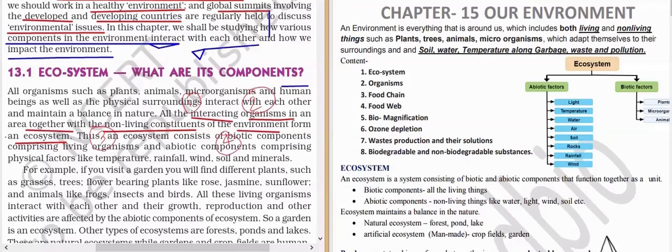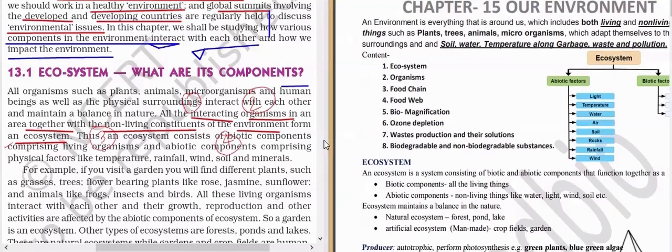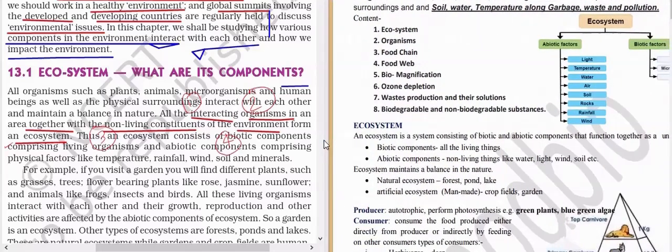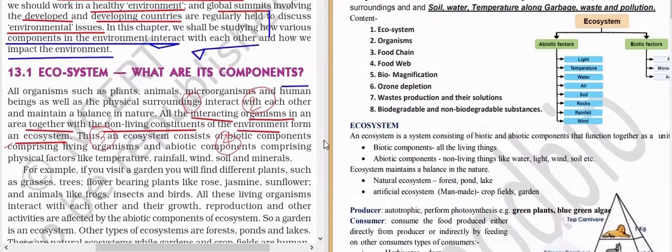Then that is the definition of the ecosystem. You can write that interaction of organisms with the non-living things of the environment is called an ecosystem. Okay, this is the thing. And if you want to add more, that is biotic components, all living things, and abiotic, non-living things like water, light, wind, soil. The same thing will be explained.